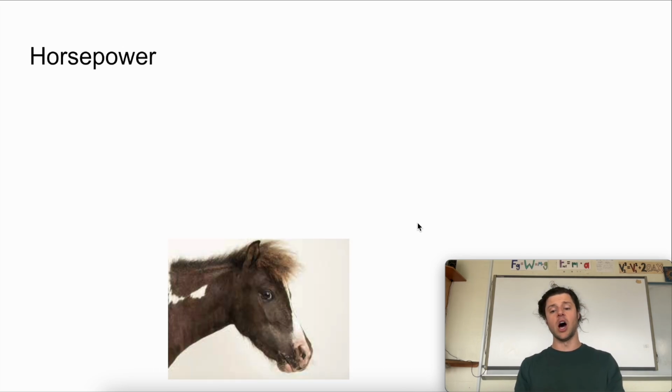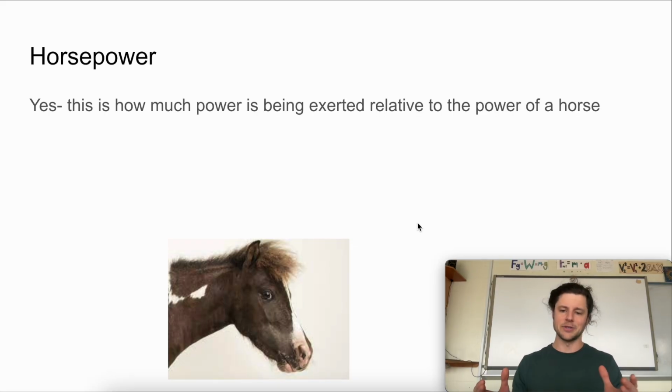So obviously there are many other units we can measure power in, in the imperial system, or with automobiles and many vehicles. We often measure power in horsepower. And unsurprisingly, horsepower is how much power is being exerted relative to the power of a horse. This was created back during the transition of carriages into automobiles as our main forms of transportation, where you could measure an automobile's power output relative to how many horses on a carriage would give that same power output. So 1 horse equals 1 horsepower, 2 horses, 2 horsepower, 4 horses, 4 horsepower, and so forth.